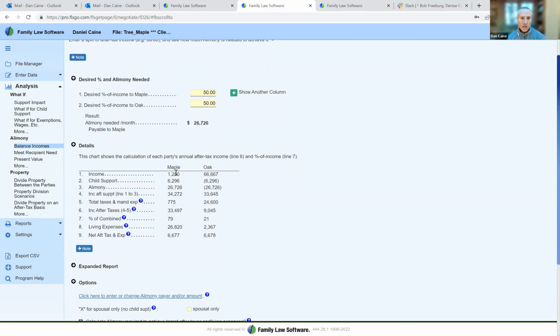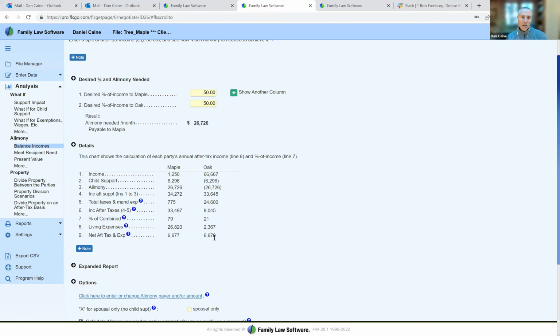In that case, Oak still has $1,250 a month of income, and Maple has $1,250 a month of income. Oak, $66,000. We see the alimony of $26,726 applied here in this test case. We see Oak still pays taxes of $24,000. Maple still has those living expenses of $26,000, that big mortgage. But because of the alimony, they end up exactly equal with $6,600 each after all their expenses.